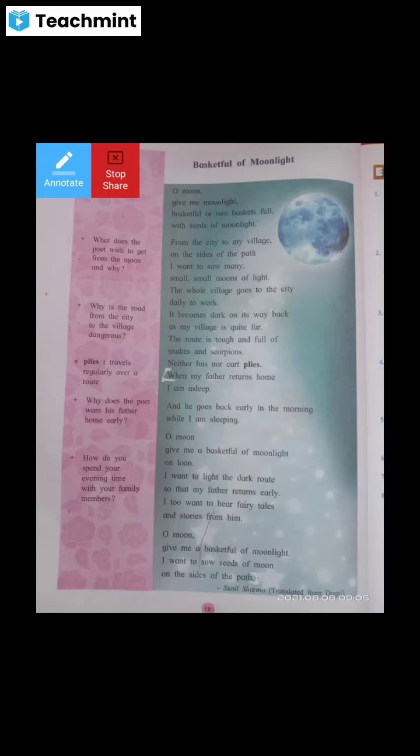So do you understand what is the actual emotional problem of this child, Sunil Sharma? Yes, sir. And this situation we also find nowadays.